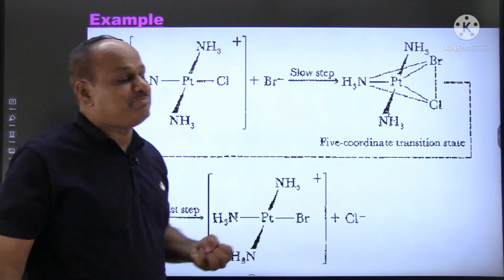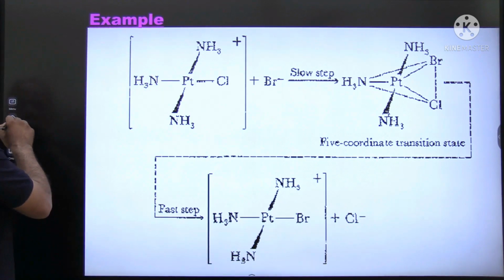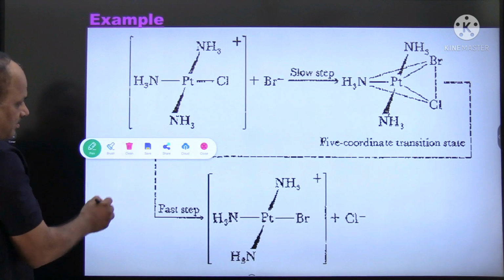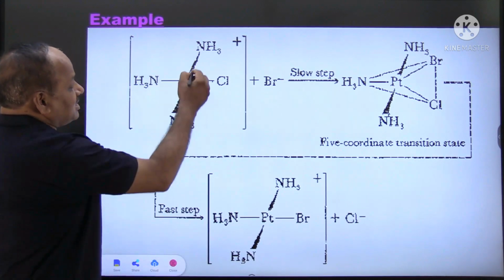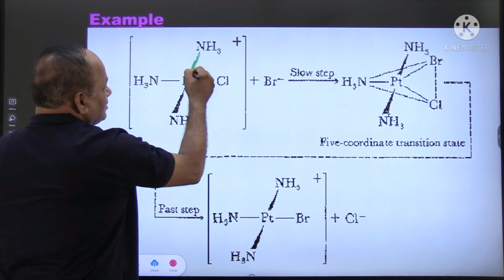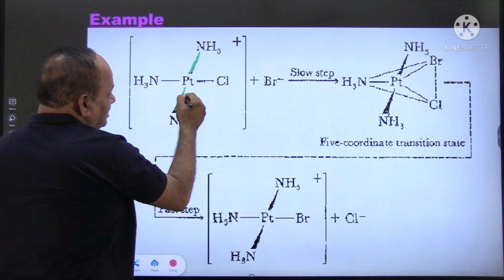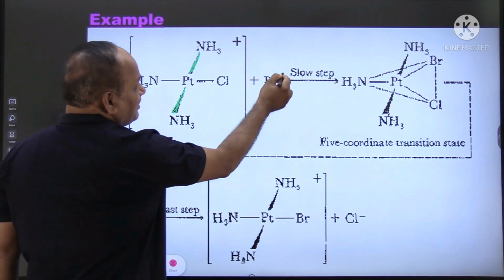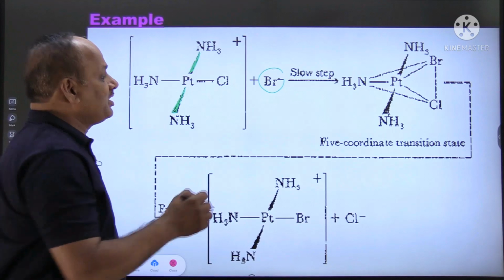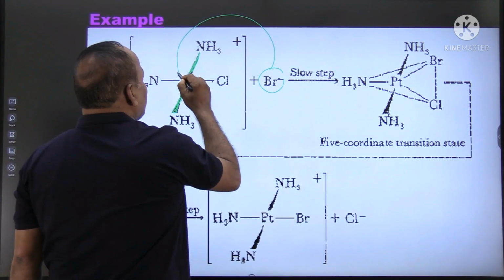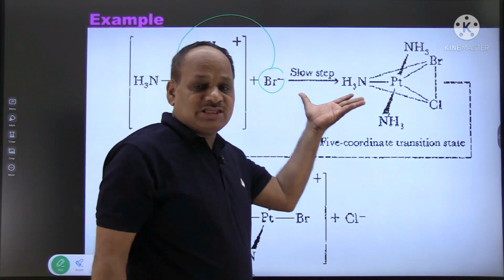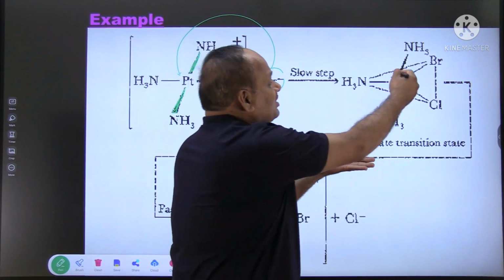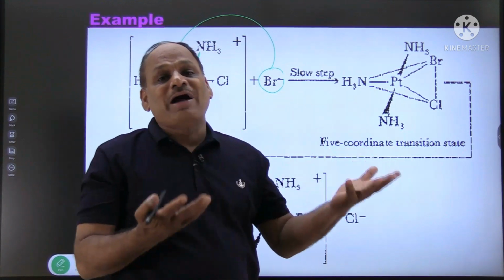Then I have taken one example. Here the ammonia ligands are trans to each other, and a triammine platinum chloro complex is taken, and the incoming nucleophile is bromide. That bromide attacks the platinum in a slow step reaction, and you get a five-coordinate intermediate, which has a trigonal bipyramidal geometry.